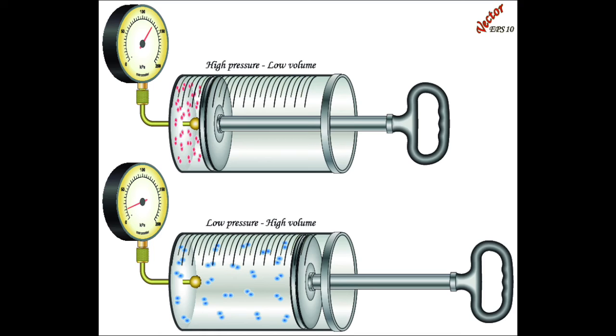Pressure, by definition, is a continuous force which is exerted on or against an object. So pressure by definition is equal to force over area. So whenever we confine the air molecules to a much smaller volume, the air molecules are going to be striking more frequently against the walls of that container. And whenever a molecule strikes against the wall, the air molecule is going to be exerting a force on that wall.